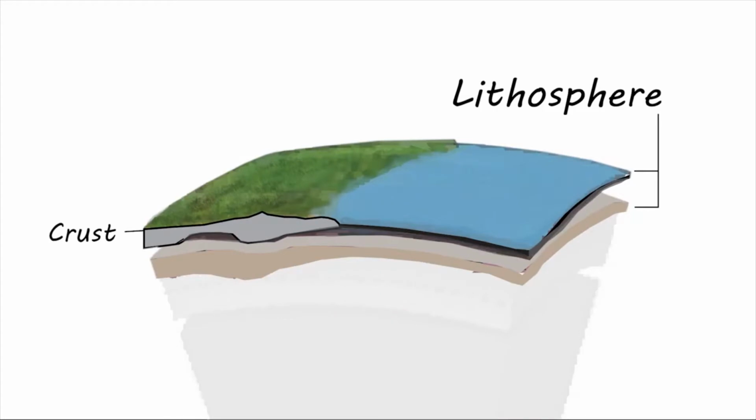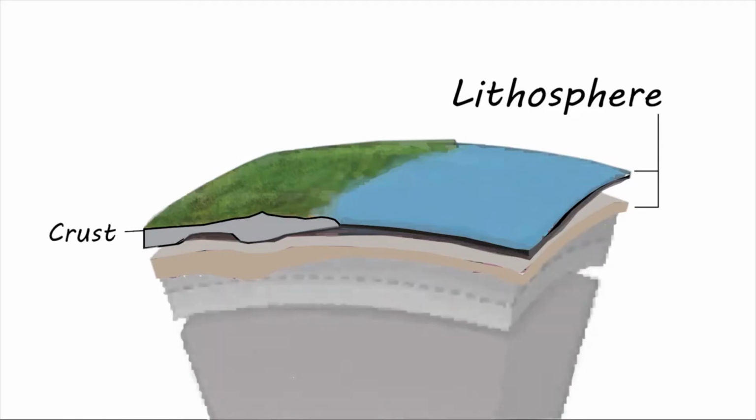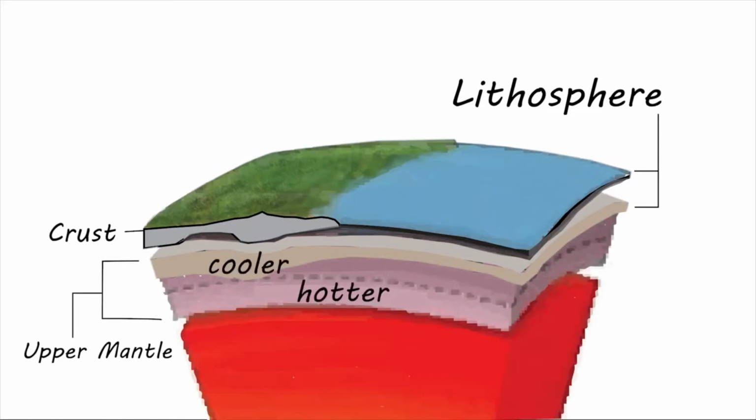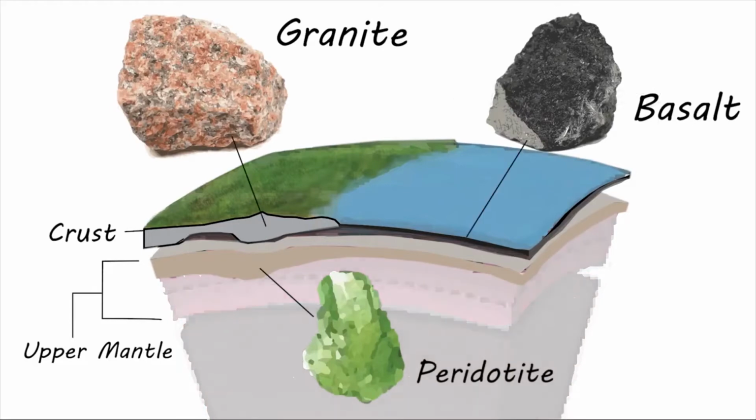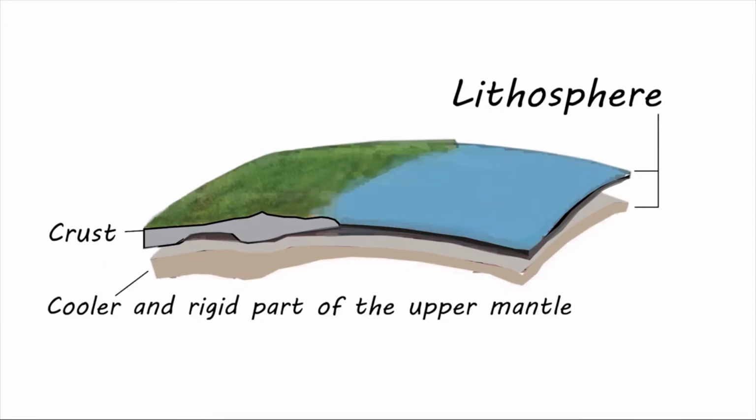But what you may not know is that most of the lithosphere is actually made of the uppermost part of the mantle that is cooler and more brittle than the hot, solid rock underneath. Crust and mantle are made of different kinds of rock, so have different chemical compositions, but together make the lithospheric plate. In short, a plate is a cracked piece of Earth's lithosphere and is composed of the crust and some of the upper mantle below it.